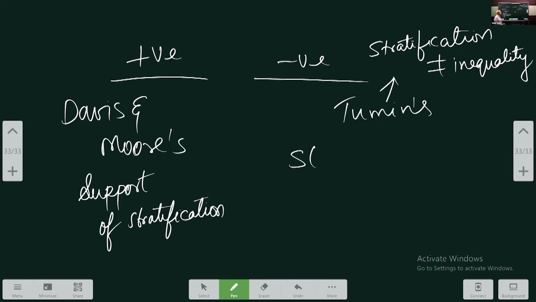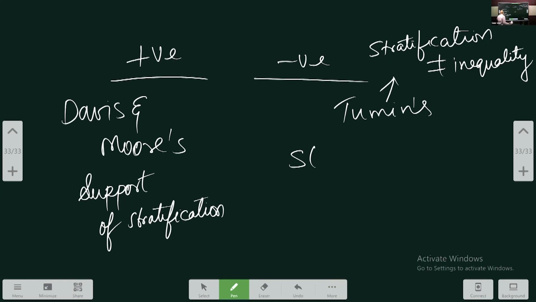So overall, you can conclude by saying that as long as we have differential rewards along with scope for mobility, stratification is good. But when stratification becomes an end in itself and blocks mobility and blocks merit, then it is definitely bad.